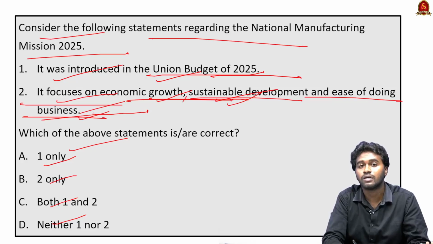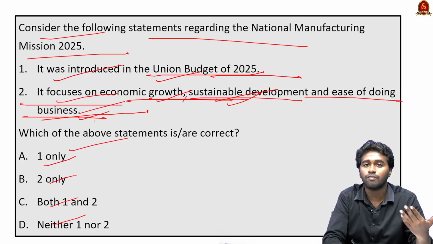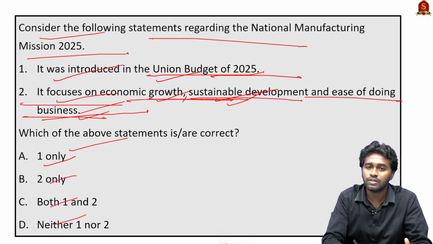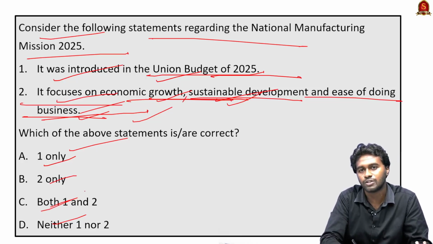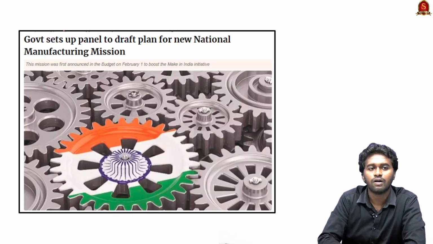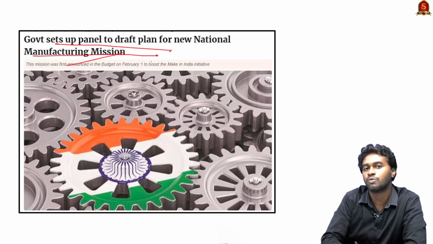At the same time, for example, we saw that the Department for Promotion of Industry and Internal Trade recommended the elimination of the angel tax for encouraging more startups. So in this way, one of the objectives of this manufacturing mission will be developing ease of doing business habits. Therefore, both the statements are correct and the correct answer is option C, both 1 and 2. So here you can see that in 2025, the new National Manufacturing Mission was introduced in the budget.